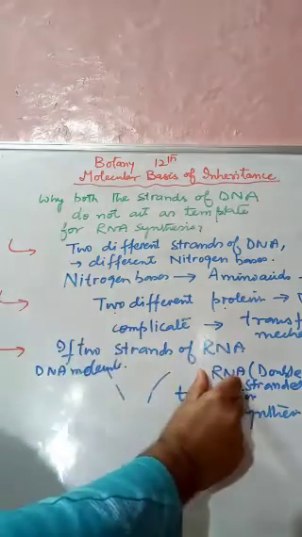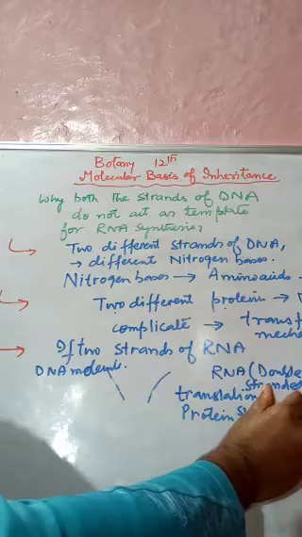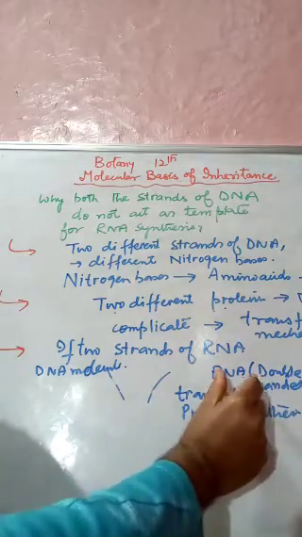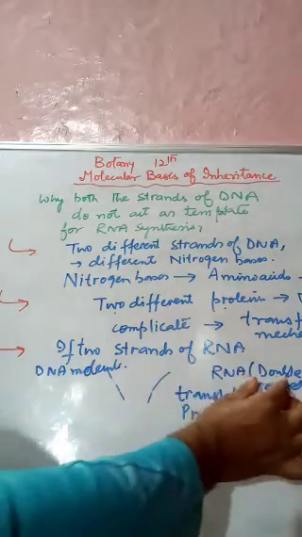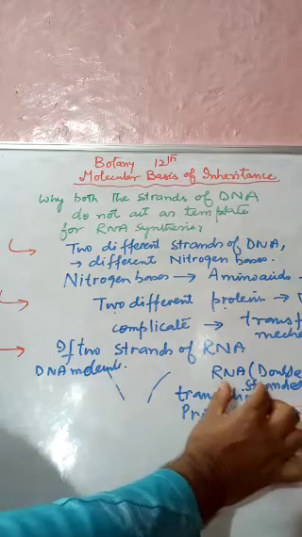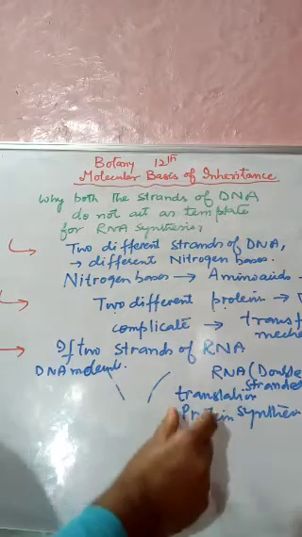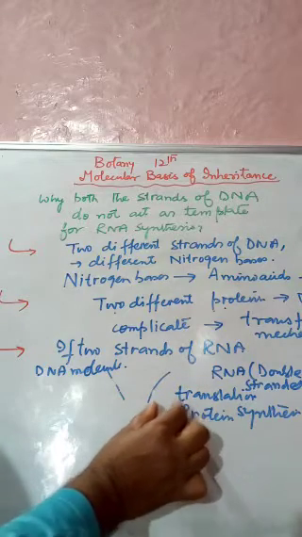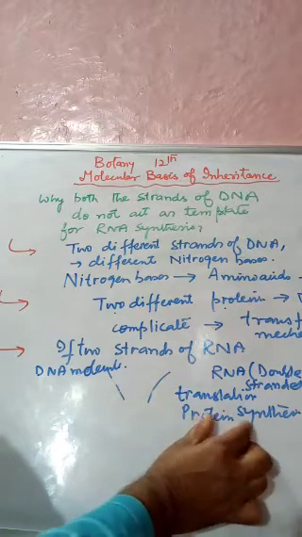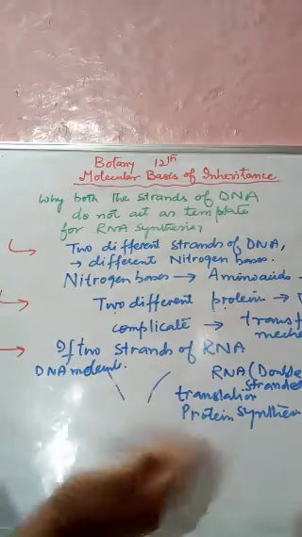Now the RNA formed there too will be double stranded. This double stranded RNA will stop the translation step, and protein formation will also be stopped.